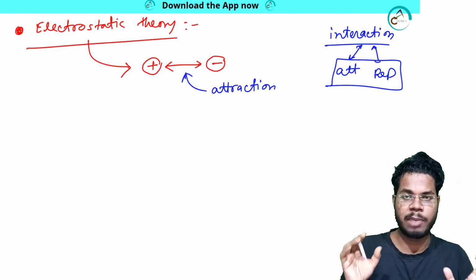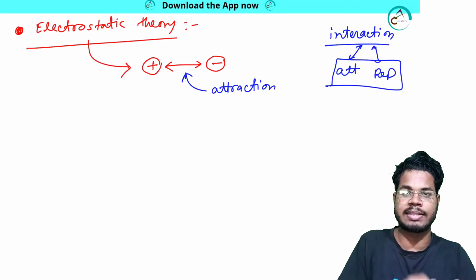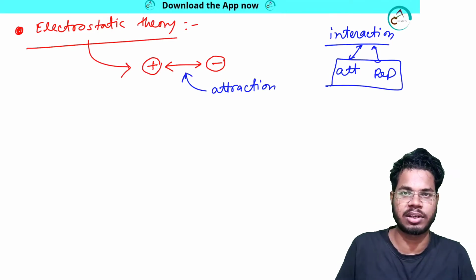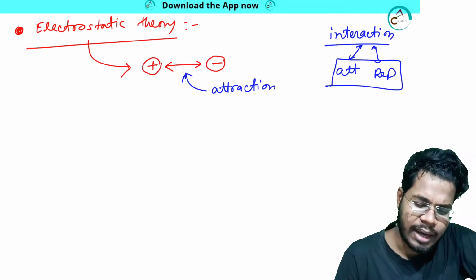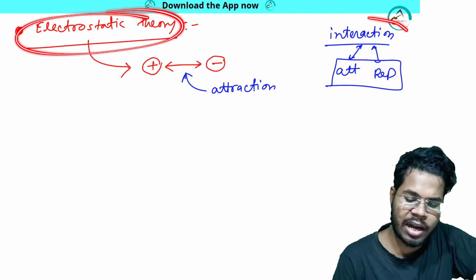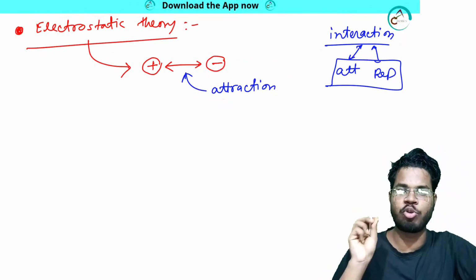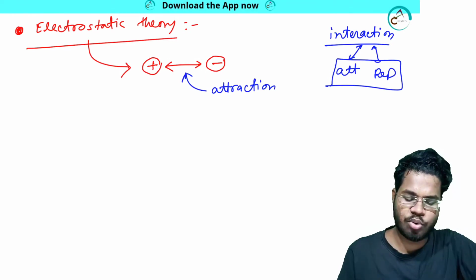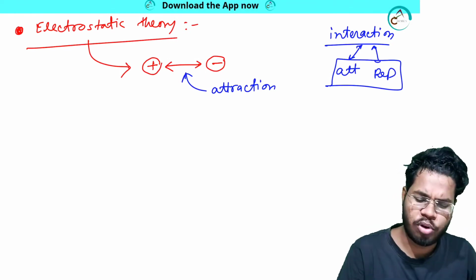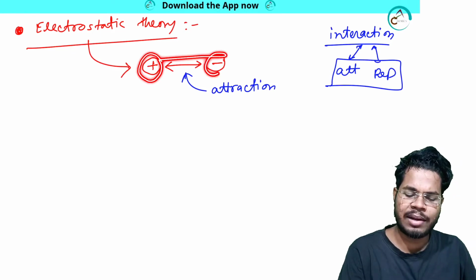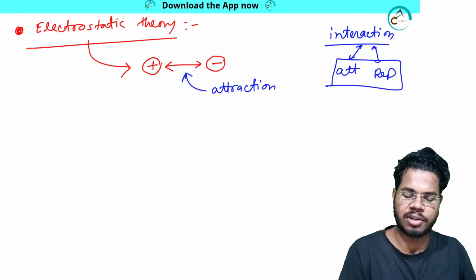But if you specify whether it is attraction or repulsion, that would be far better. So here I can tell you that interionic interaction is occurring, and that interaction is attraction, then it would be far better. So between the positive and negative charge, the positive charge will attract the negative charge, that's why it is attraction.